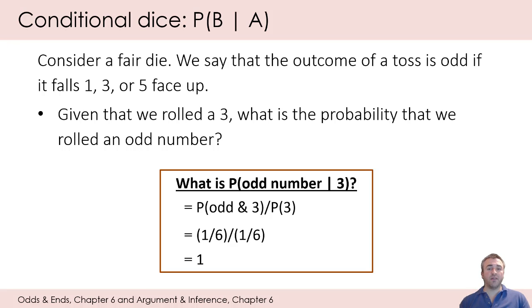So the probability of A given that B was 1/3, but here the probability of B given that A is 1. The second thing that's interesting about this second conditional die problem is that it illustrates why it is the case that if A logically entails B, then the probability of B given A is 1, or certain, as it is in this case. So in other words, since rolling a 3 logically or deductively entails that an odd number is rolled, the probability of rolling an odd number given that you roll a 3 is equal to 1.